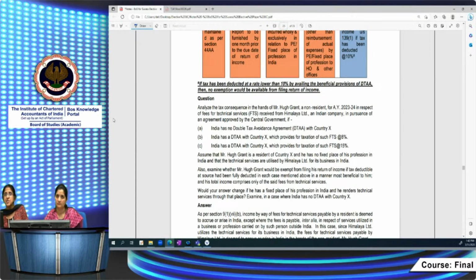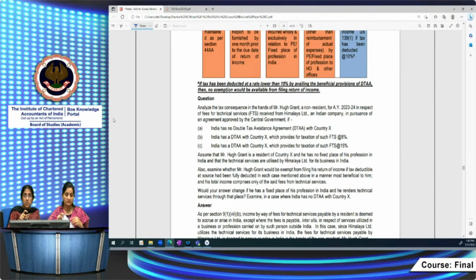And if it's not mentioned that there is an agreement with the central government, you should not assume on your own that the agreement is with the central government. That is one thing which is very important. And actually, we are running short of time, so I just thought I will tell you something. As far as advance ruling is concerned, this time it will be only BAR. I told you supplementary is very important.